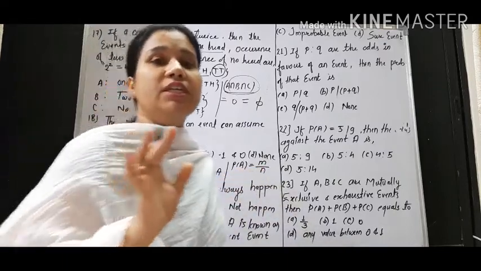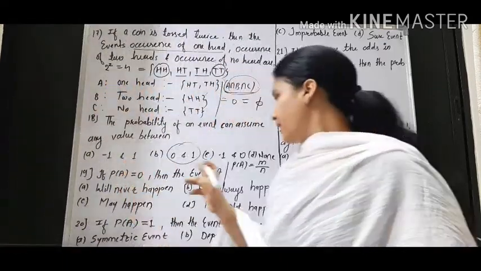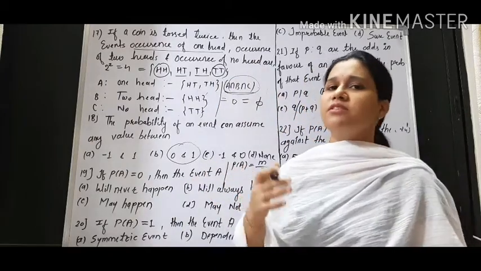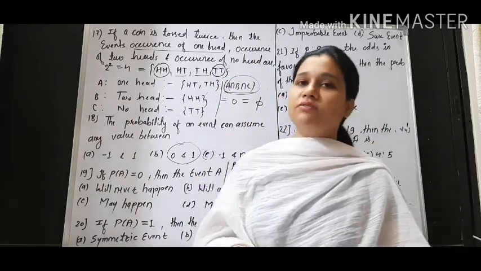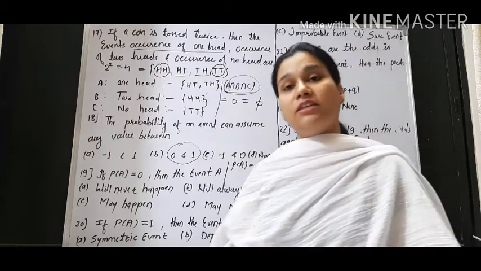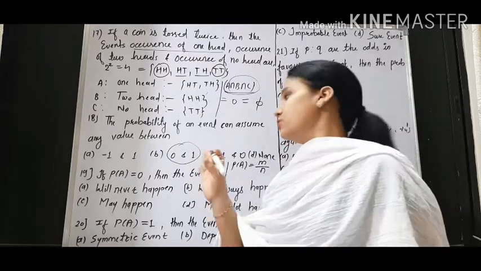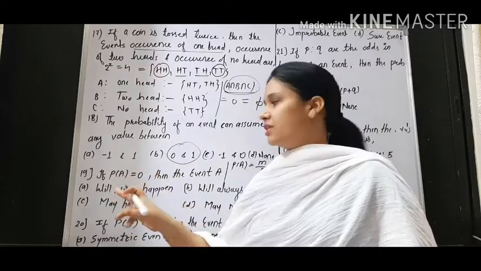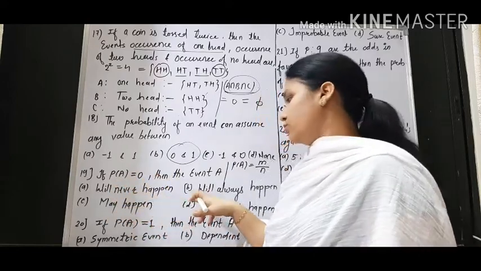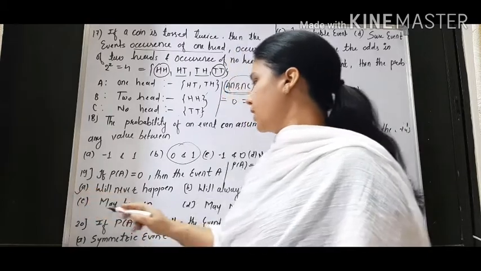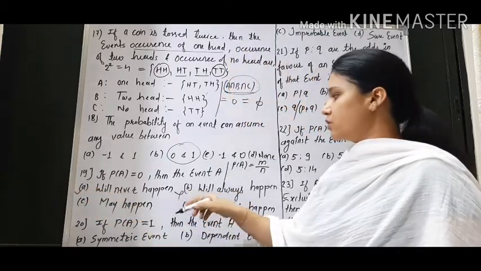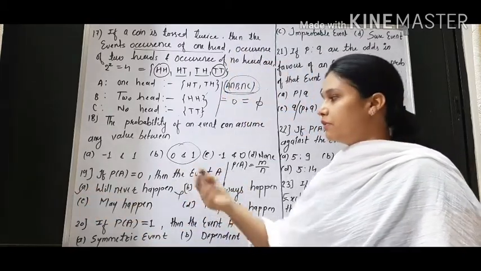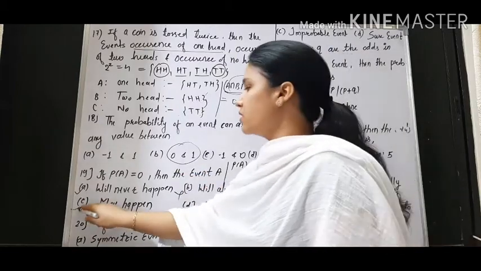Favorable is 0 means there is no such event like A. There is no such event like A, means A is not going to happen. That's why its value is 0, right? That's why it doesn't have any outcome which is favorable to A. So whenever probability of any event is 0, that will never happen. So this option will be correct. And "will always happen" is wrong. If it will always happen, then why is probability 0? "May happen", we cannot say like this.